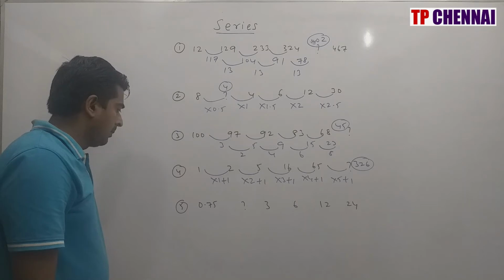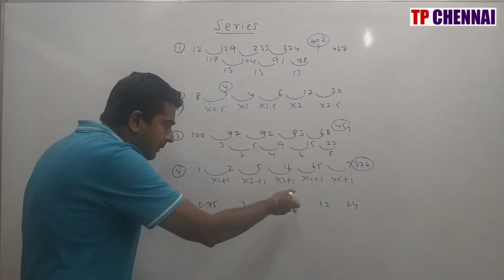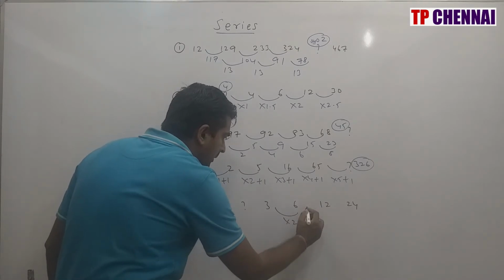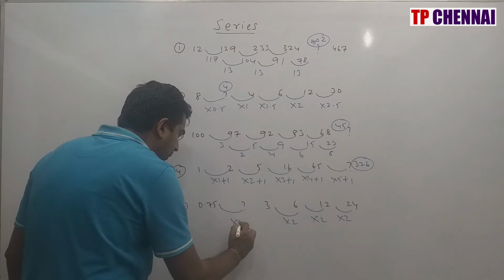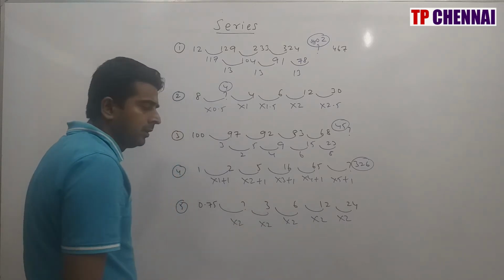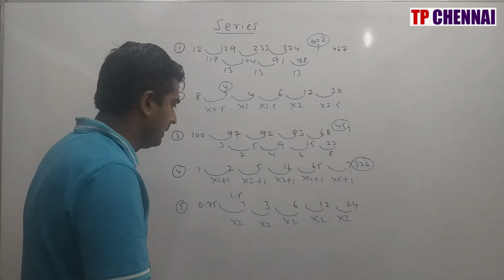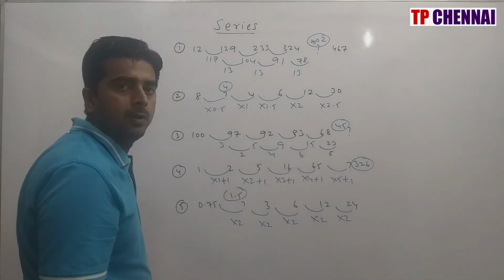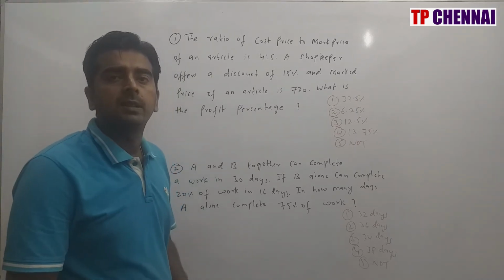Then fifth one, 0.75, question mark, 3, 6, 12, 24. Directly we can see here, this is into 2, this is also into 2, this is also into 2. So here also into 2 will be there, here also into 2 will be there. So 0.75 into 2 is 1.5, 1.5 into 2 is 3 only. So my answer is nothing but 1.5. So I hope you are clear with simplification questions and number series questions.